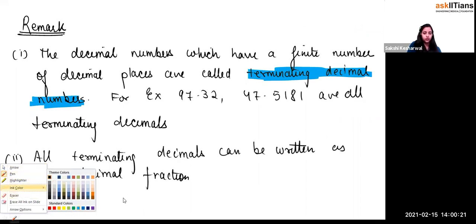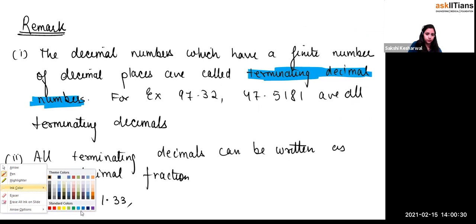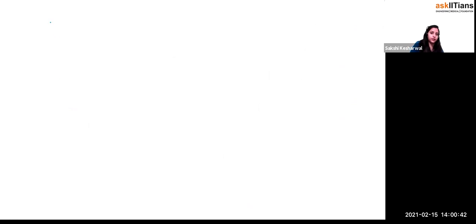If I take an example like 1.33, wait a minute, this is a very dark color. If I say 1.33333333333333, it keeps on going. There is no end, right? Or if I write 224.17323232, and it keeps on going.